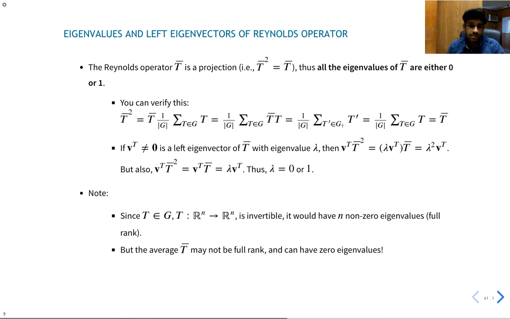Now we arrive at the Reynolds operator T bar. T bar is a projection matrix. We can verify this. If you multiply T bar by itself, you get T bar. Thus, all eigenvalues of T bar are either 0 or 1. We note that all the transformations in the group are full rank matrices, whereas T bar may not be.